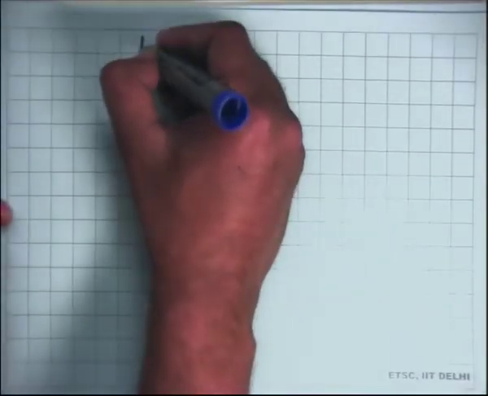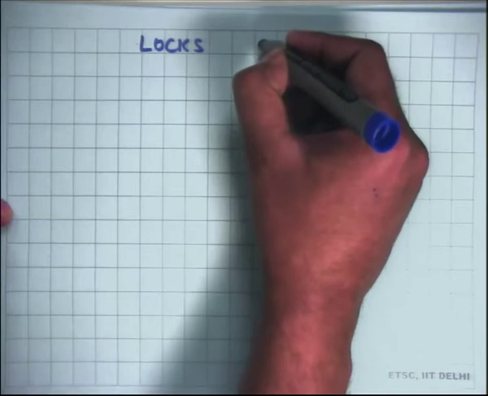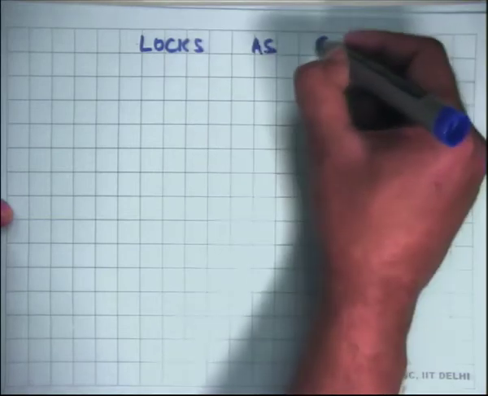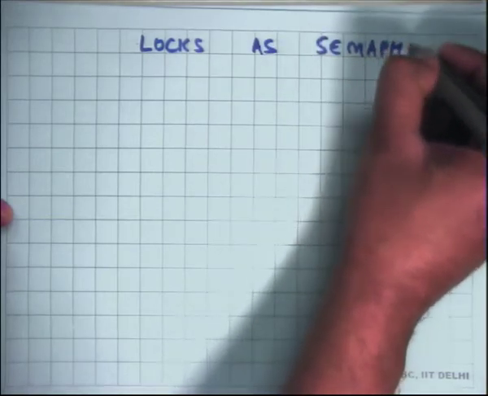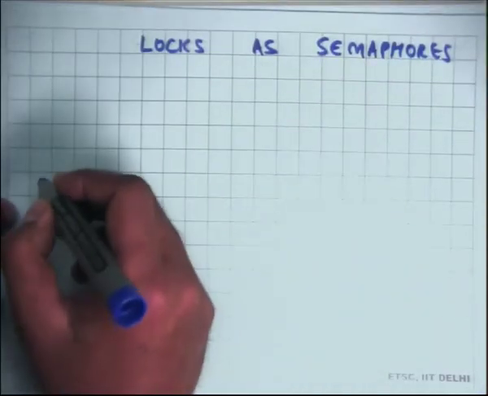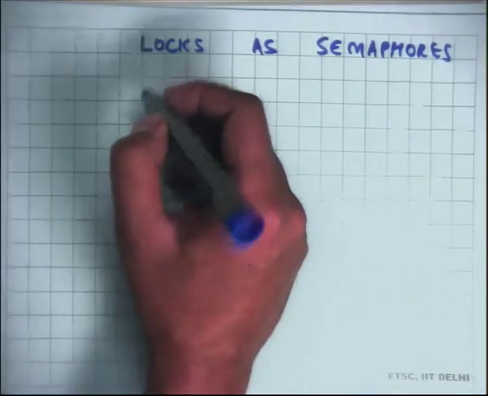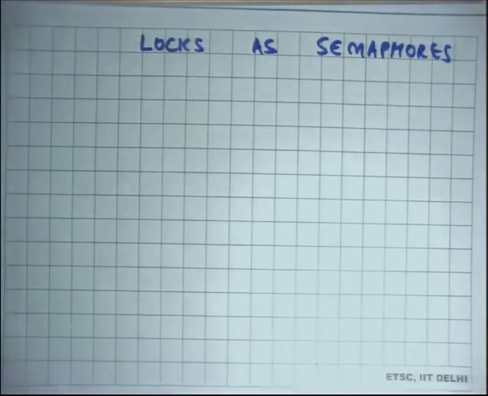All right, another interesting example is that locks can be implemented as semaphores, simply. So what's a lock abstraction? You basically have a state, right. Locks, unlike condition variables, are a stateful abstraction. Condition variables are a stateless abstraction, semaphores are a stateful abstraction, and a lock is also a stateful abstraction because the lock variable has this state of whether it's locked or not. The lock variable has 1 bit of state, the semaphore has an integer worth of state.